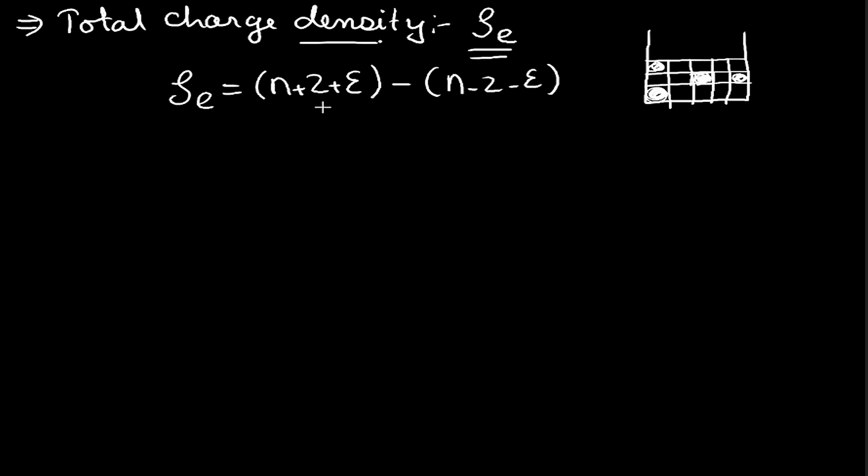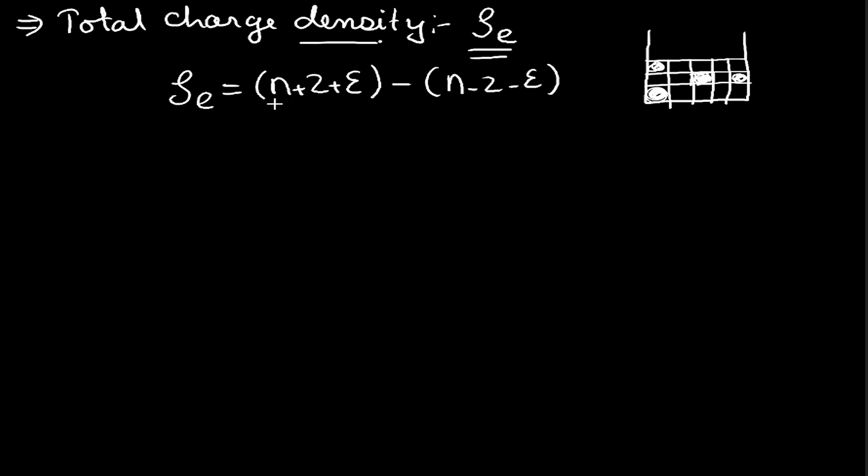If positive ions are greater, then the value of total charge density will be positive, which shows the excess amount of positive ions. And if negative ions are greater, then the value of the total charge density will be negative, and this represents that an excess of negative charges is present in the solution.